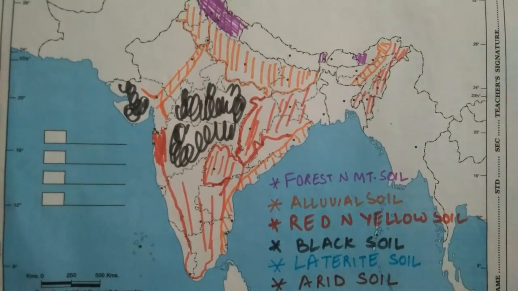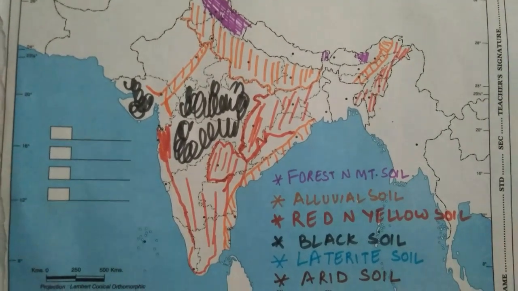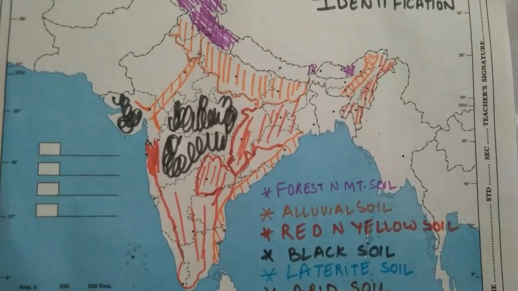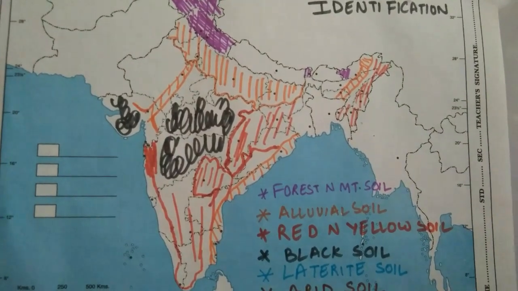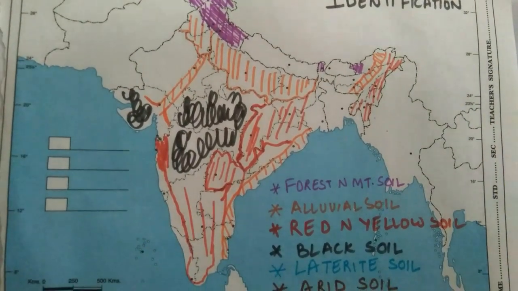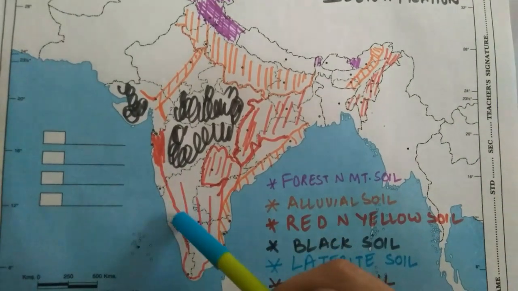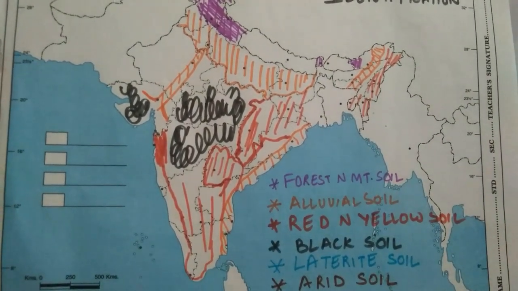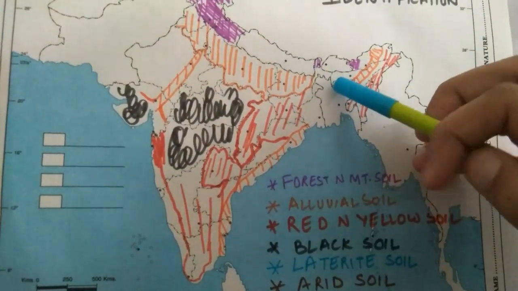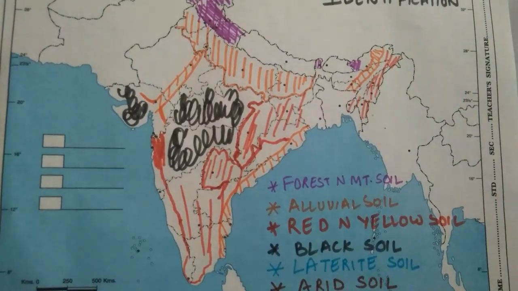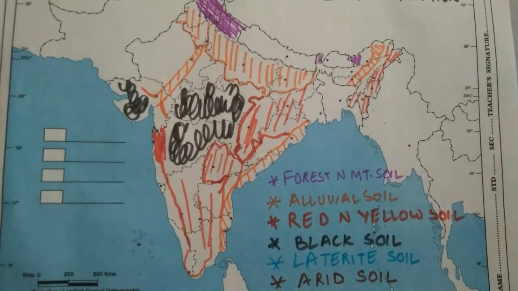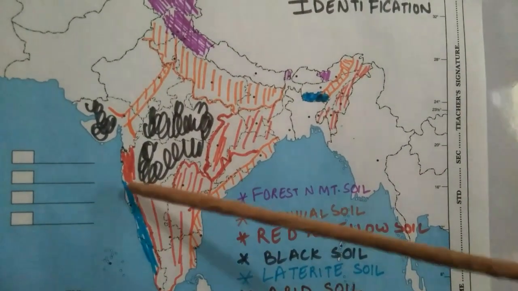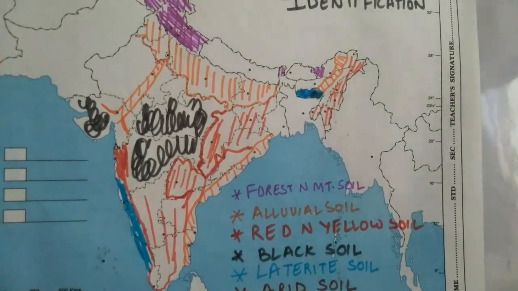Then we have the laterite soil. As you all know, this type of soil is found in the area where we have high rainfall. It is very simple, meaning wherever there is a lot of rain. As you all know, from which side does our monsoon come? The southwestern side, from this side. So obviously, the first part of our boundary that it touches on this side is the Western Ghats. So in the Western Ghats, what will we have? Laterite soil. Apart from that, the wettest place of our country, the state of Meghalaya, here we will again have laterite soil. Clear? It is a small, simple funda: where there is a lot of rain, you will find this soil. So simply mark the places, and now let's quickly mark it in the map. Quickly filling in the places along the Western Ghats and the state of Meghalaya, we get the laterite soil.